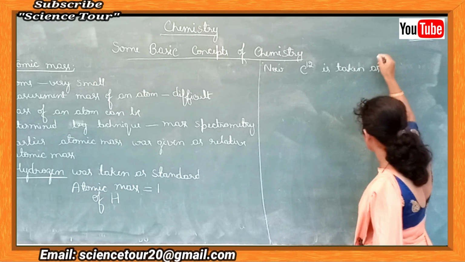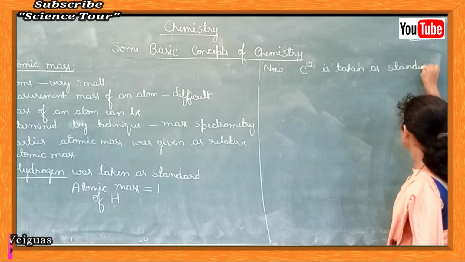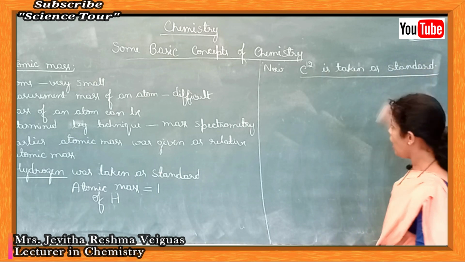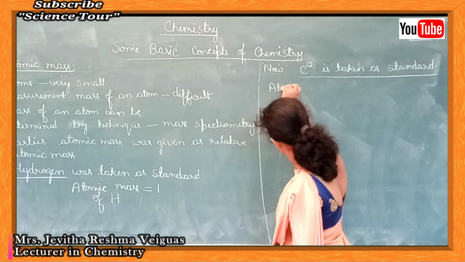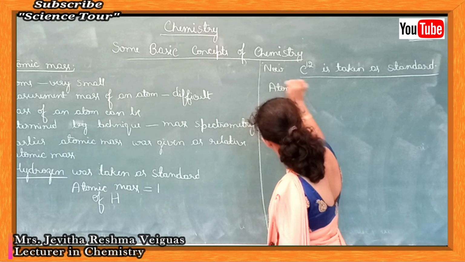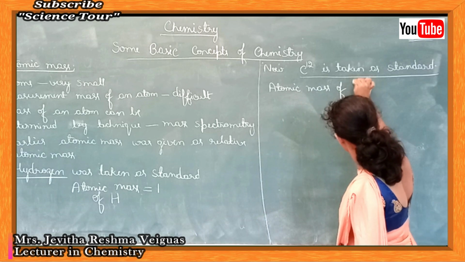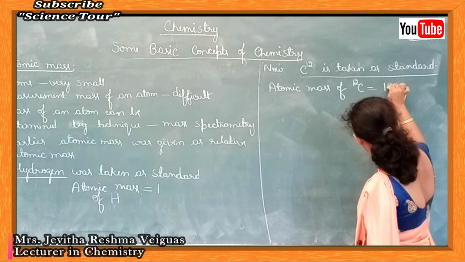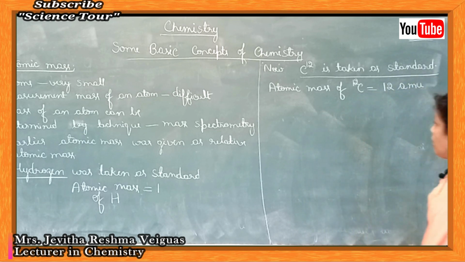Now carbon 12 is taken as a standard to give the relative atomic mass. The atomic mass of carbon 12 is given as 12 AMU.